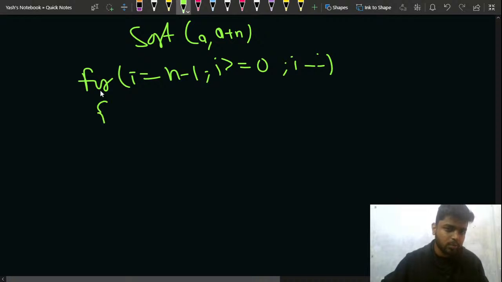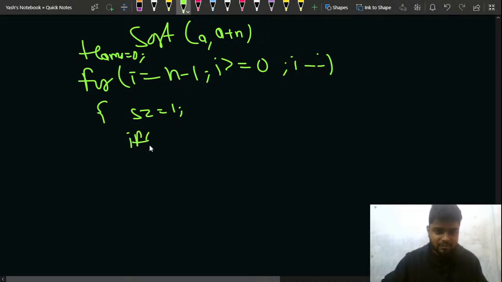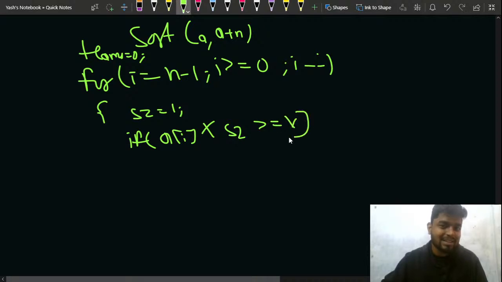So what you will do, you will be having a count of teams initialized as 0, and you will also be having sz, let's say, initialized to 1, that is the current team size, right? So what you will be doing is, if your a of i, the current element, this is the current minimum element of the team, into the size, if it is greater or equal to x, in that case you will make the size 1 again, and you will say teams plus plus, right? The number of teams will increase.